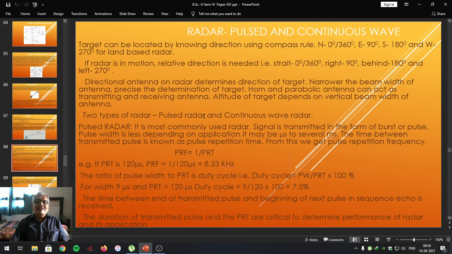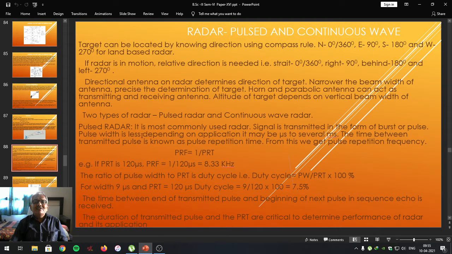In case of pulse radar, the microwaves are transmitted in the form of bursts of pulses, and that's why we call that particular type of radar pulse radar. Students, we are going to study pulse radar today. Pulse radar is a commonly used radar. The signal is transmitted in the form of bursts or pulses.